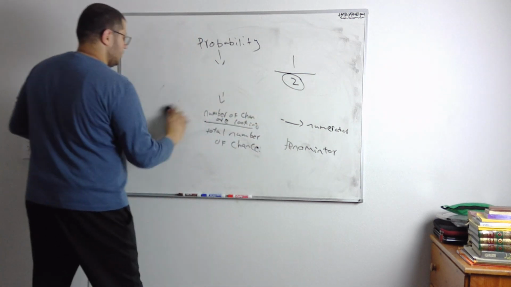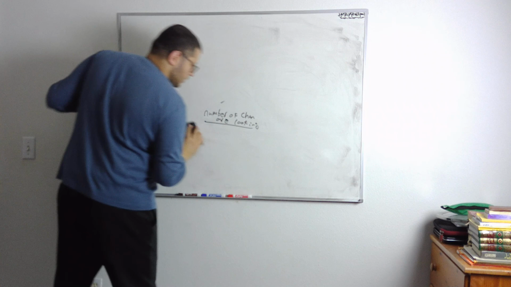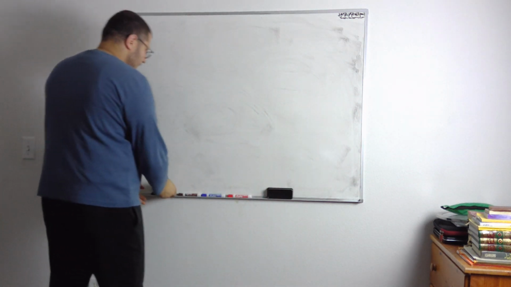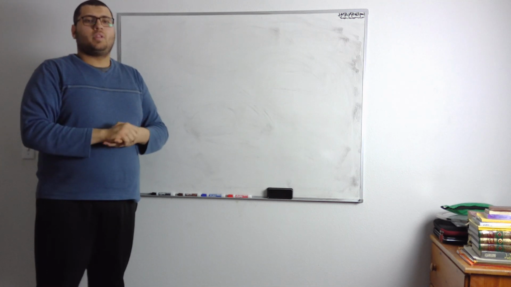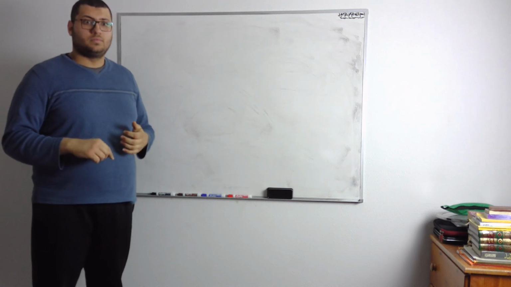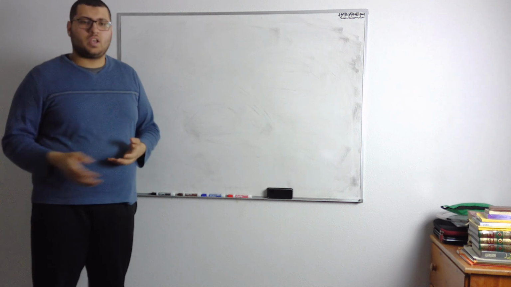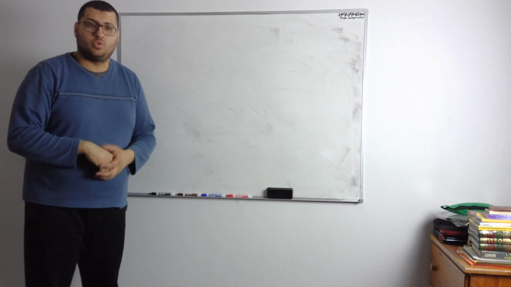All right, now let's make this more clear. Again, probability is the chance that something is going to happen. It's going to be likely or impossible. For example, what is your probability of going to the moon right now? Is it possible that I'm going to the moon right now? Are there any astronauts that will take me right now? No. So it's impossible that I will go to the moon right now.